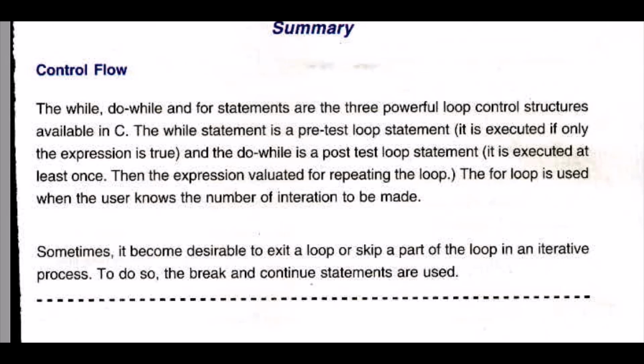Until you have completely practiced these statements and control flows, you cannot master a condition. Try working on these conditions, and with this chapter we are finished with control flows of a program. Thank you.